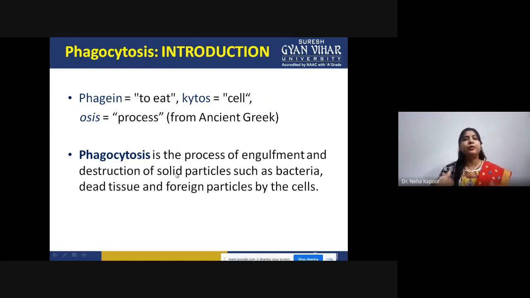It is the process of engulfment and destruction of solid material, whether it is a complete microorganism, some toxins, dead tissue, or any foreign material, with the help of cells. That process is known as phagocytosis.